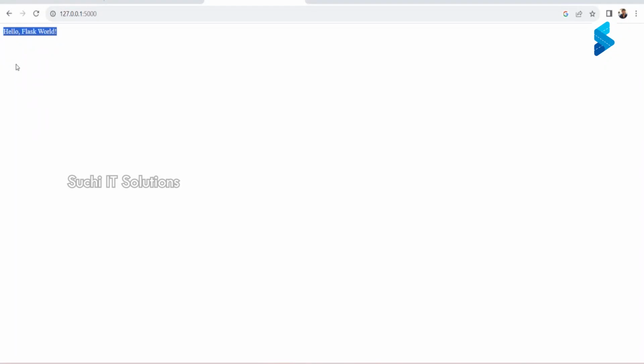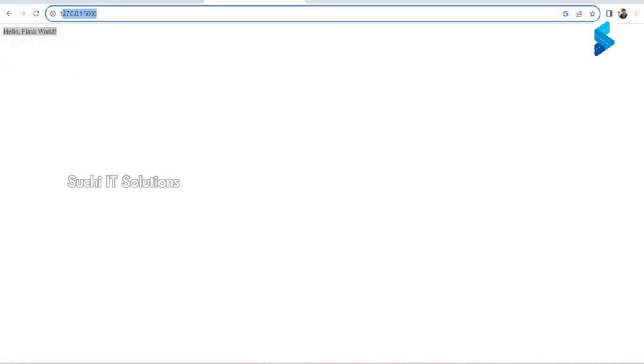Hello, Flask world. Which means, by default, this started running. And this is how you access any website. This is how you access.